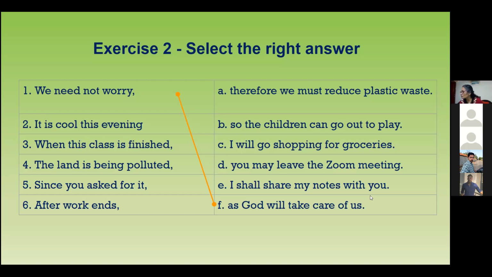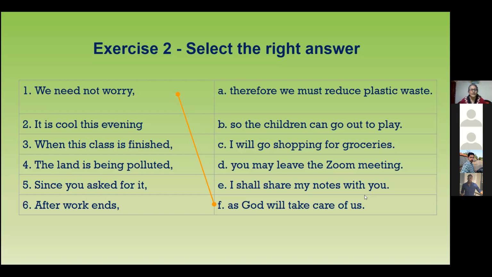Okay. Number 2, Sulambu. Number 2, what would be the best answer? So the children can go out to play.